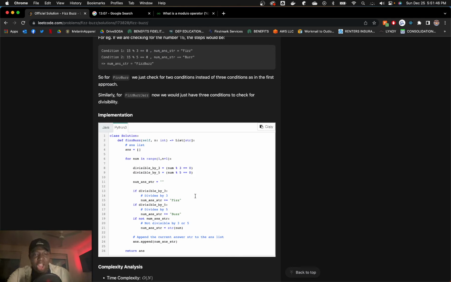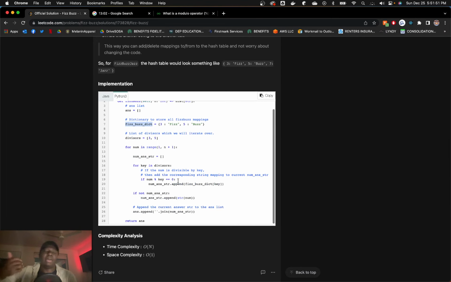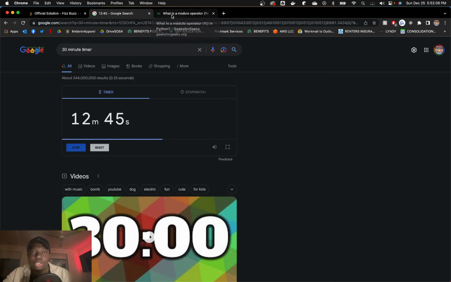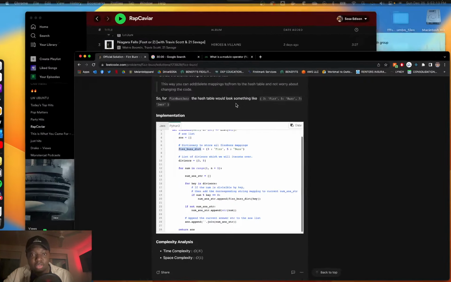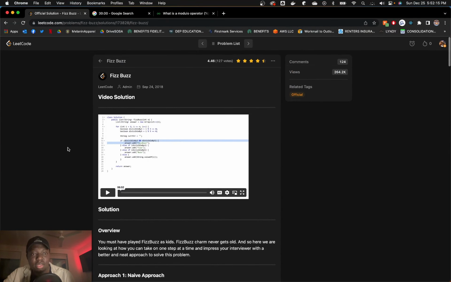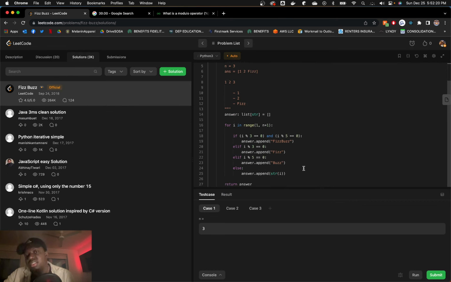So at that point, you're removing the dependency on specifically knowing the numbers it's divisible by and their answers by creating a dictionary. You can even pass that in and say, okay, check for divisibility, right? Cool. All right, man. That was 15 minutes over. Good. And we understand now, even now, that like, okay, if they said, okay, we're gonna make it worse, then how would you handle that?